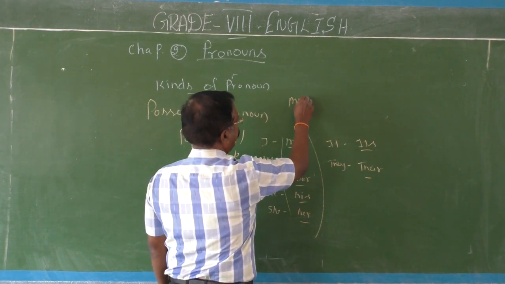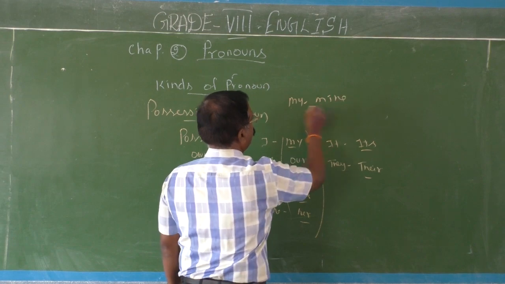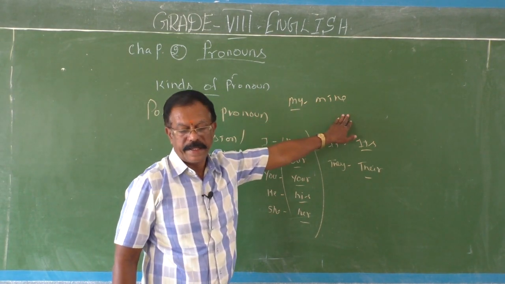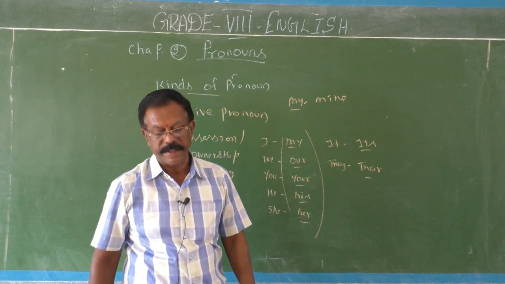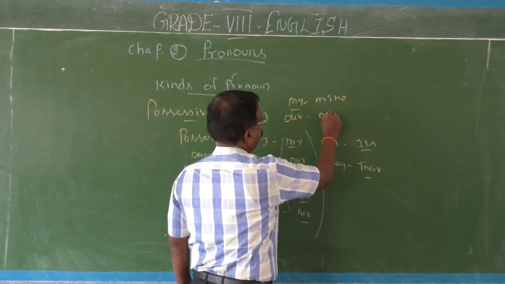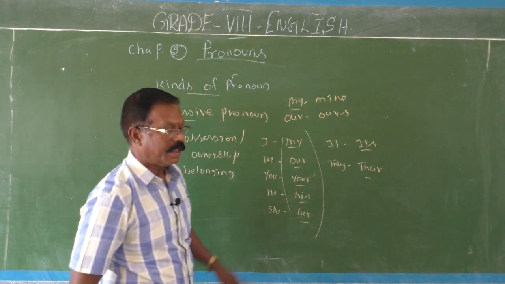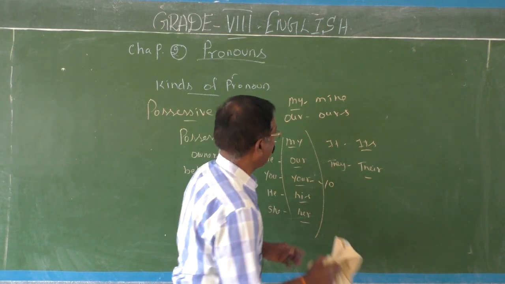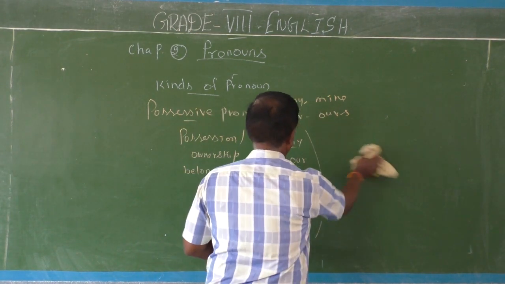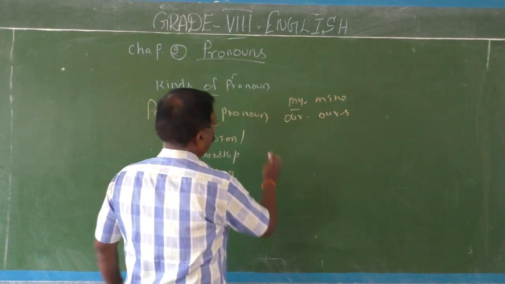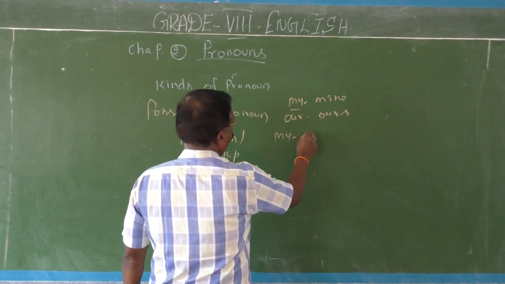See, my, mine. Which one is the possessive pronoun? This, mine. Okay, the possessive pronoun is mine. Then our, ours. Your, yours. I will write in this way, then you can easily compare. My, mine.